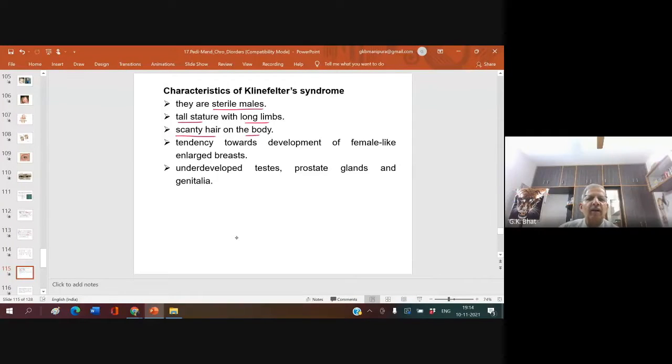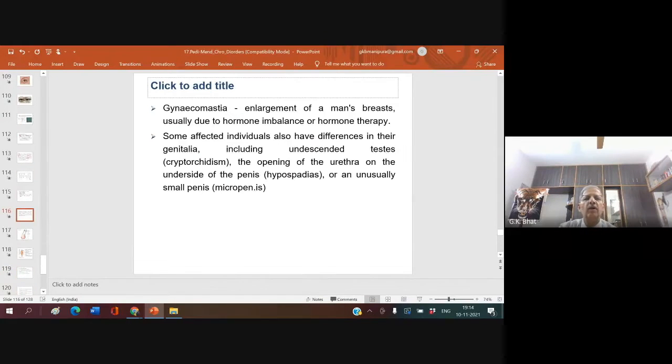There is a tendency towards the development of a female-like enlarged breast. You see sometimes in uncles big breasts, underdeveloped testes, underdeveloped prostate gland, and genitalia. These are the characteristics of Klinefelter syndrome. You also come across gynecomastia, the enlargement of a man's breast, usually due to hormone imbalance or hormone therapy.